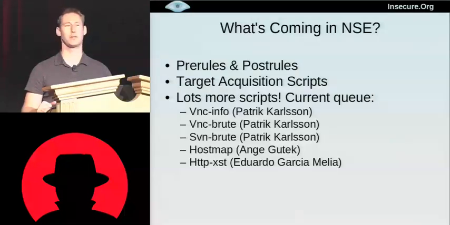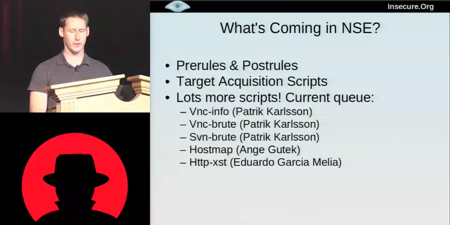Zone transfers might be another one. You could have a pre-rule script, which you give a domain, it finds the authoritative servers for that domain, it tries them all for zone transfers, and then can either print the result, or you can tell it to just pass the results directly to Nmap for further scanning.